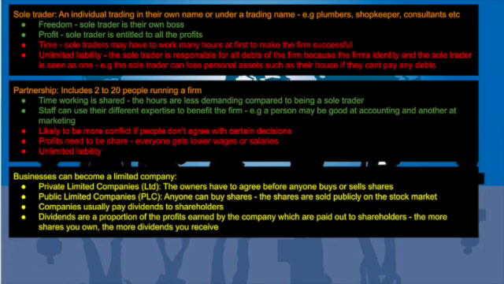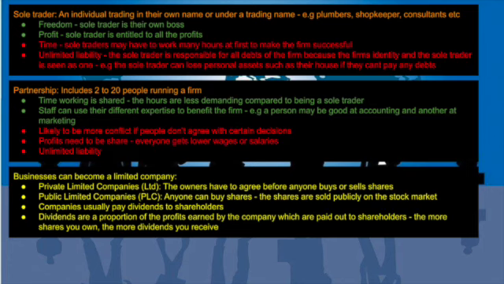Also business can become a limited company. They could be a private or public limited company. A private limited company, the owners have to agree before anyone can buy or sell shares, whereas a public limited company, anyone can buy shares. The shares are publicly traded on the stock market. Companies also usually pay dividends to shareholders. Dividends are a proportion of the profits earned by the company which are paid out to shareholders. And the more shares you own, the more dividends you receive.